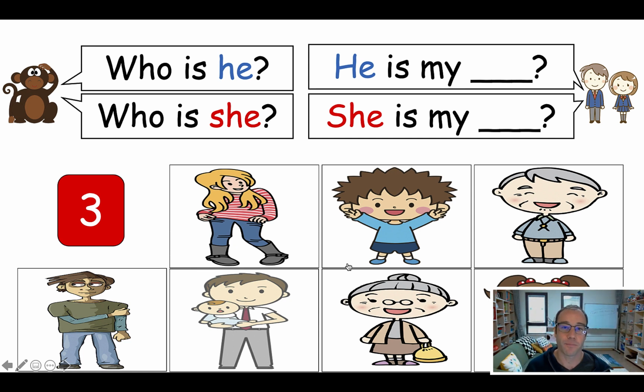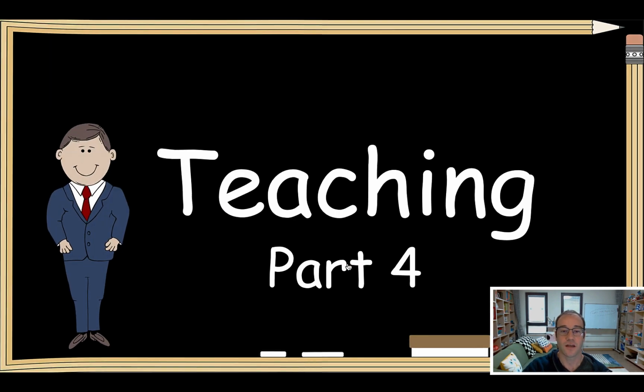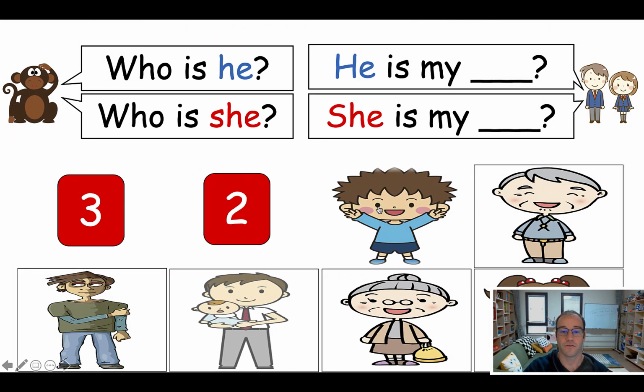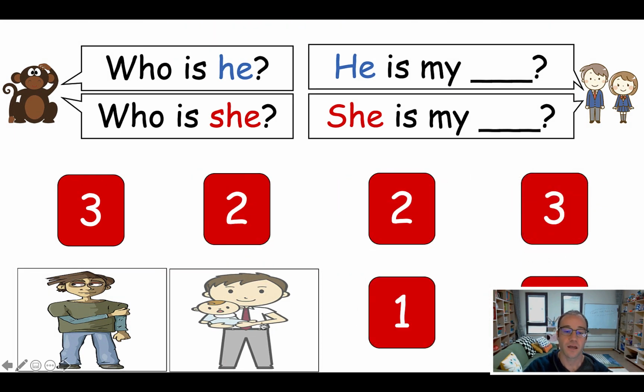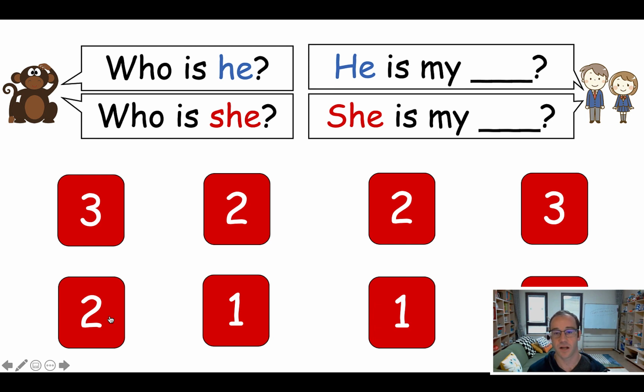If I were you, I'd select some pretty clever students to play the first round of this, just so it's not like a student like a deer in headlights in the front of the room, not sure what they should do. You know who your most clever students are. Bring them up for stuff like this. They can model it to everyone. You can praise them. And you can see there are different point values. Okay, and there's 8 of them. So if you have 2 teams, each team can have 4 goes. If you have 4 teams, each team can have 2 goes. And yeah, that's how that works. Let's move on.